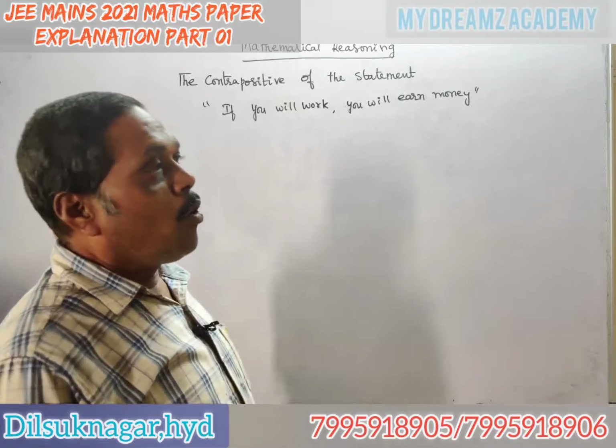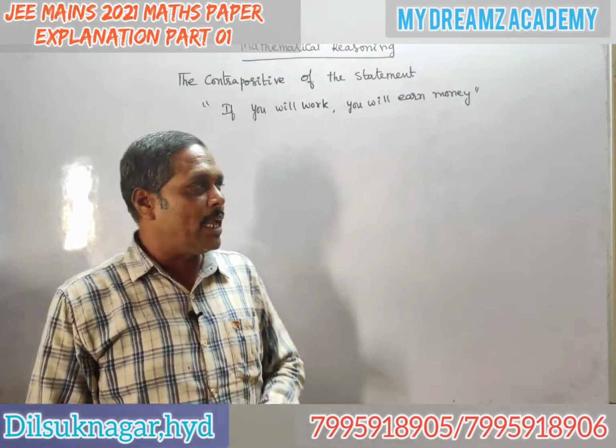First of all, you should know what a statement is, what truth tables are, and all those things.